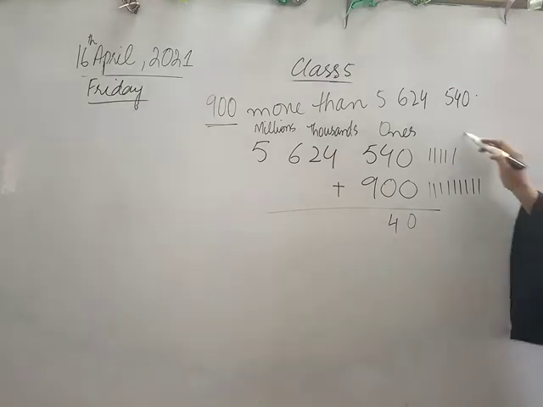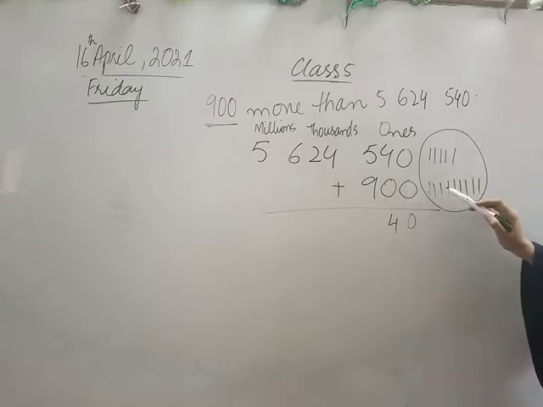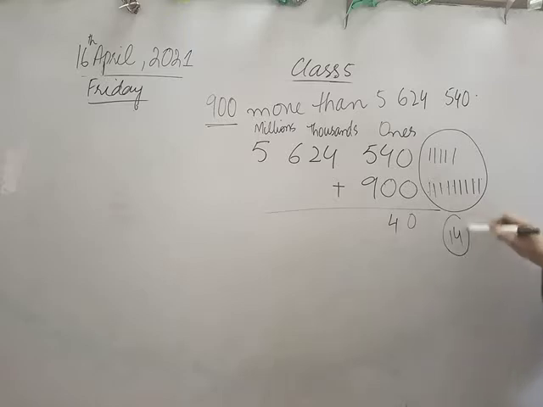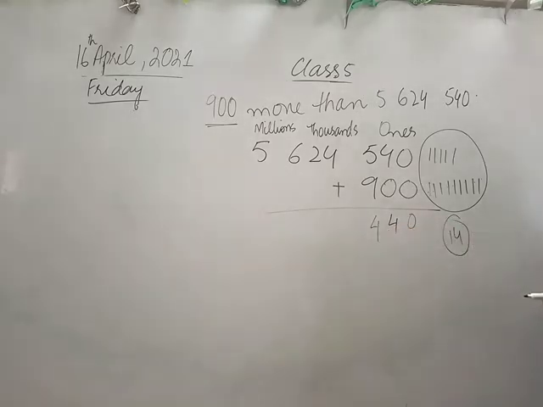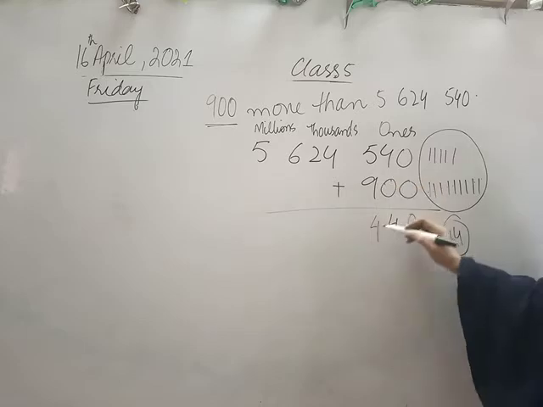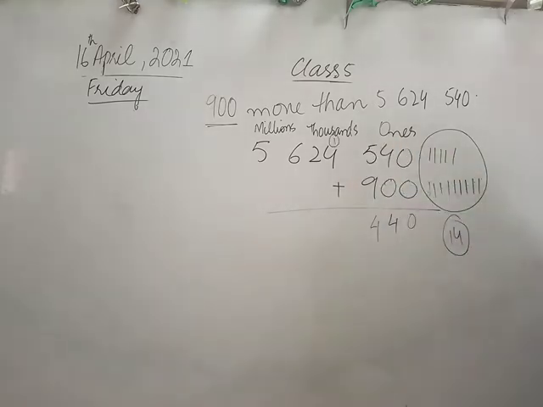In total I have 14, which is 2 digits. So I will write the unit place value, which is 4, below, and 1 as a carry.